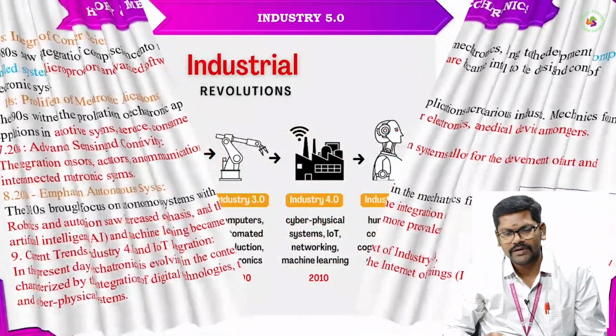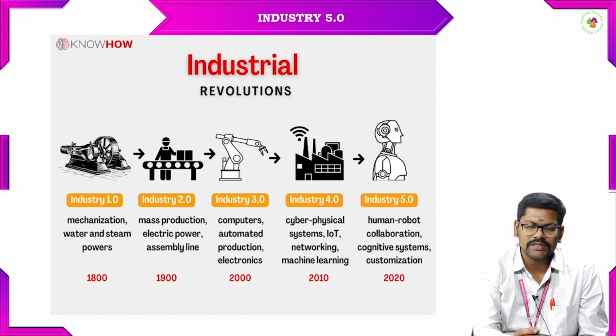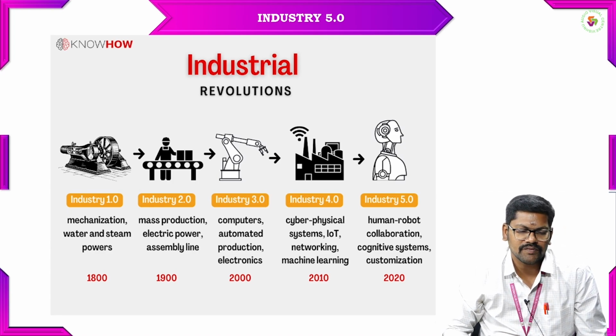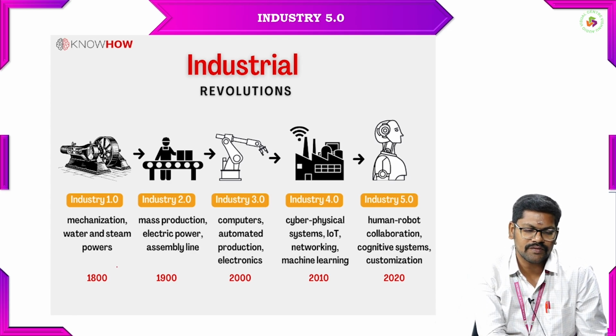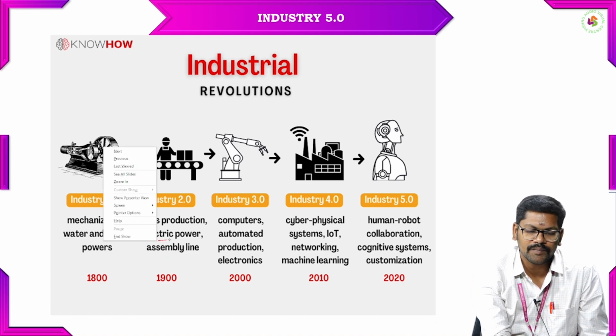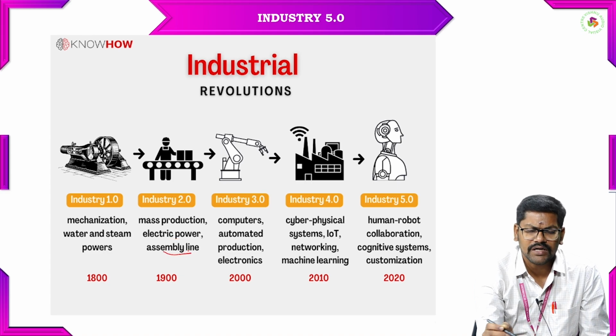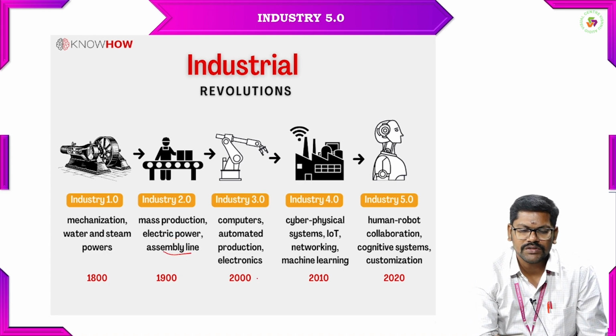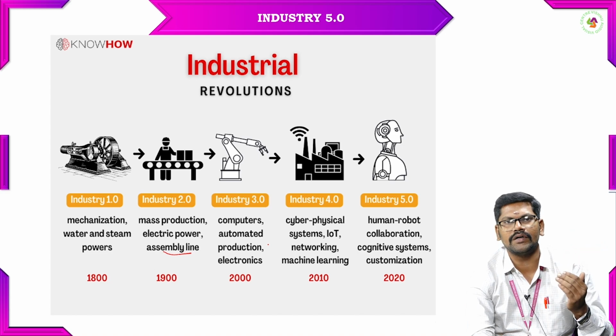Now we have updated to Industry 5.0. These are the evolutions of the industrial revolutions. First we start with Industry 1.0, with mechanization, water and steam power. With the help of these powers, during the 18th century, Industry 1.0 started, and after that Industry 2.0 came during the 19th century, with mass production, electric power and assembly lines. Next, after that, we started using Industry 3.0, with computers and automation, as we saw previously in the history or evolution of mechatronics.